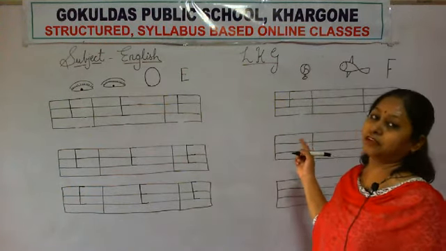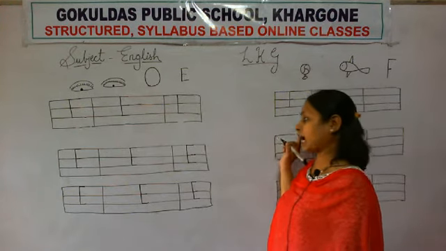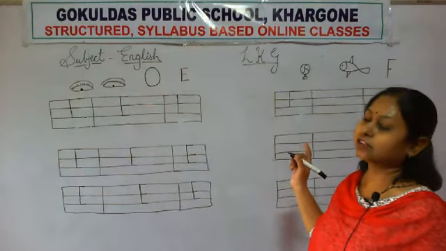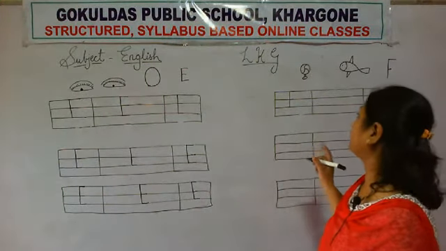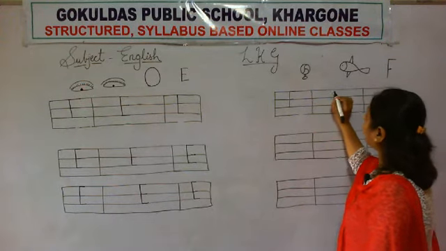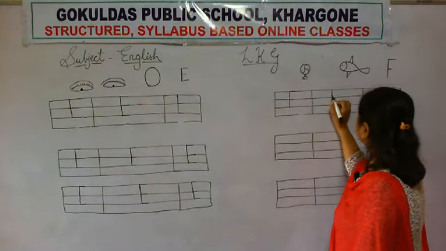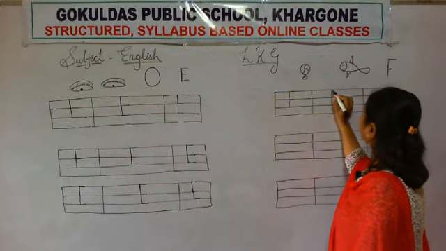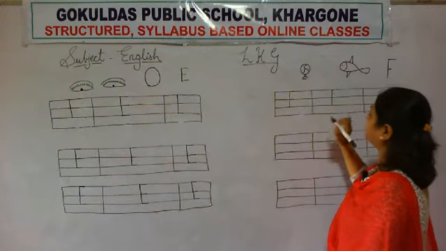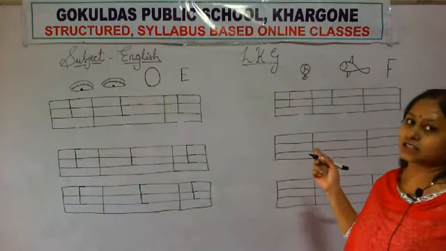Okay? F. Which letter is this? F. Okay. Again, how will you write F? Standing line, then sleeping line and sleeping line. F. Which letter is this?